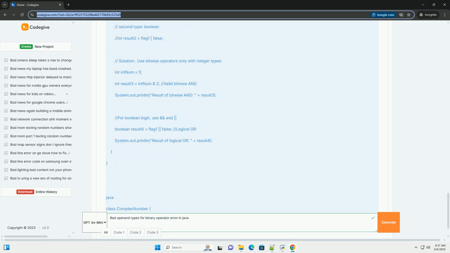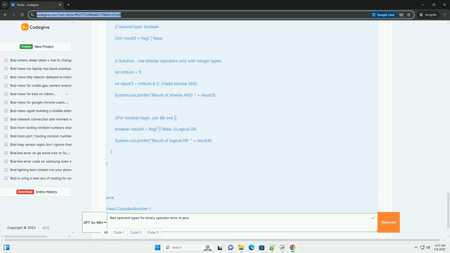2. Mixing boolean and arithmetic operators. Arithmetic operators, +, -, *, /, %, are generally not applicable to boolean values. Relational and logical operators are for booleans. Explanation: the original code attempts flag1 + number. Plus is an arithmetic operator, and it's invalid to directly add a boolean to an int.